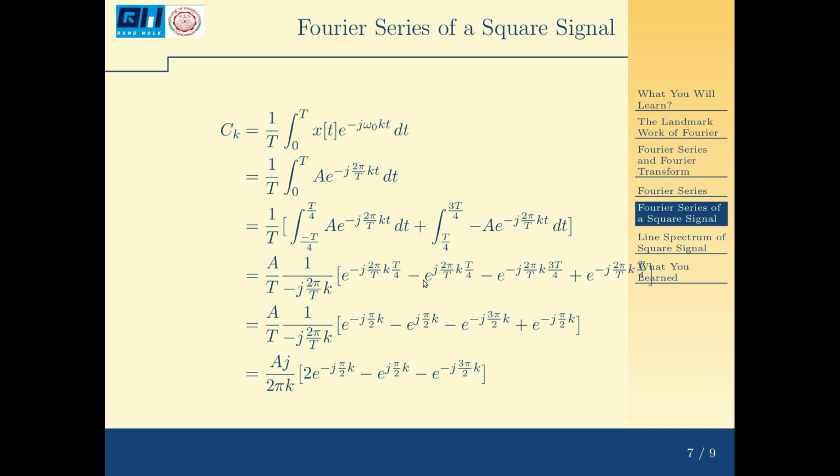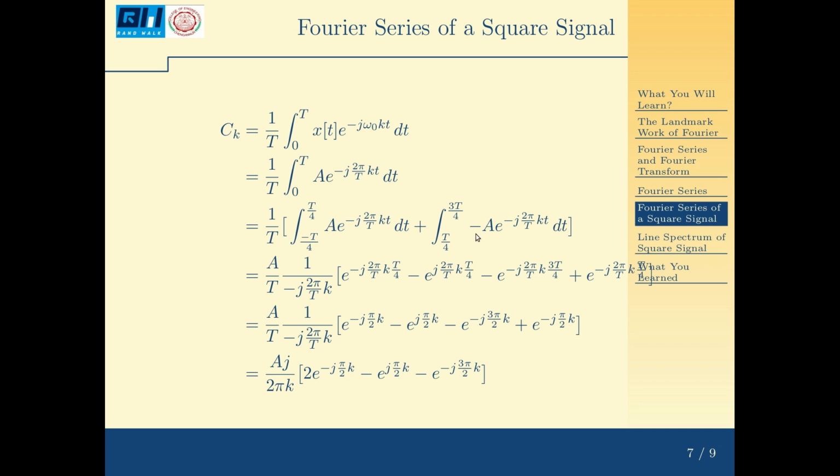For the first one, you can see that A comes out. There is a common term, j 2 pi k by T, and then I have e raised to minus j 2 pi kt by T. So this becomes the upper limit, e raised to minus j 2 pi by T into kT by 4, minus the lower limit, which is a plus sign, e raised to j 2 pi by T into kT by 4.